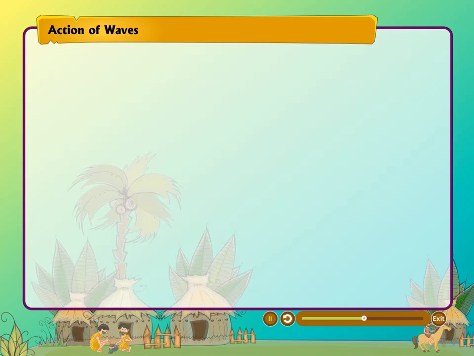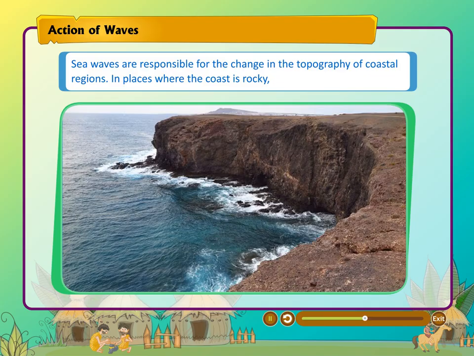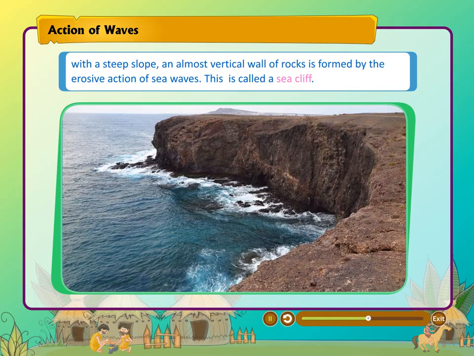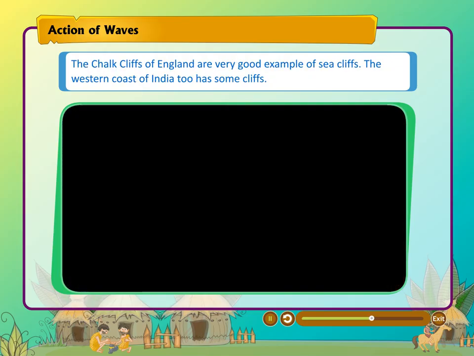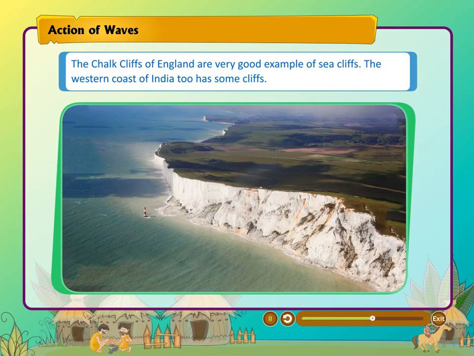Action of waves. Sea waves are responsible for the change in the topography of coastal regions. In places where the coast is rocky with a steep slope, an almost vertical wall of rock is formed by the erosive action of sea waves. This is called a sea cliff. The chalk cliffs of England are a very good example of sea cliffs. The western coast of India too has some cliffs.